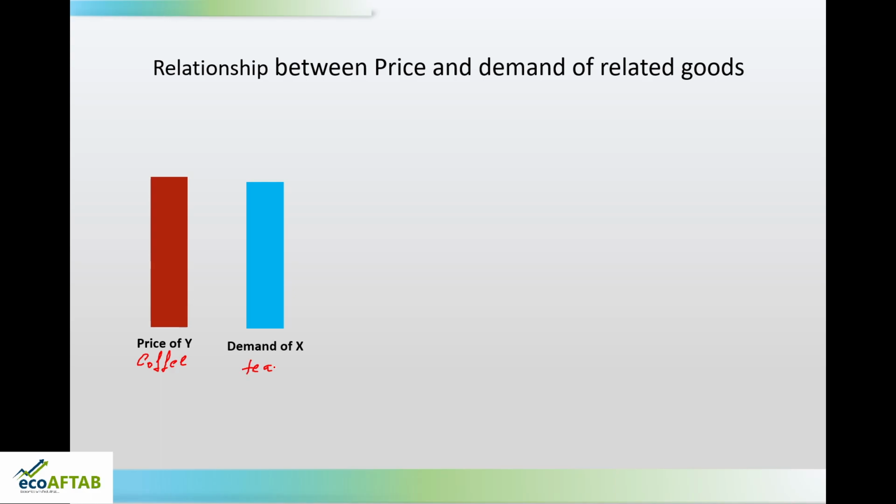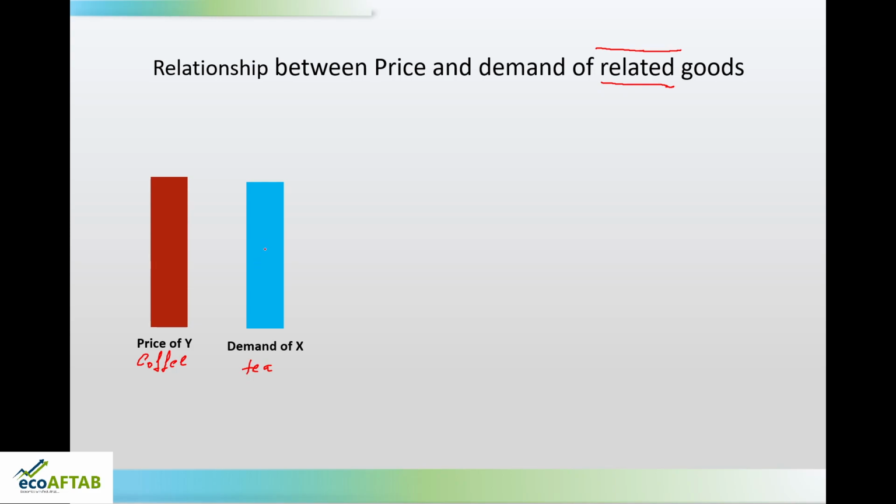Now, what type of relationship is there between coffee and tea? As I told you, coffee and tea are related to each other. How are they related to each other? Are they friends or are they rivals? They are not friends, they are rivals. So, if one's price is increasing, the quantity demanded of the other is increasing.